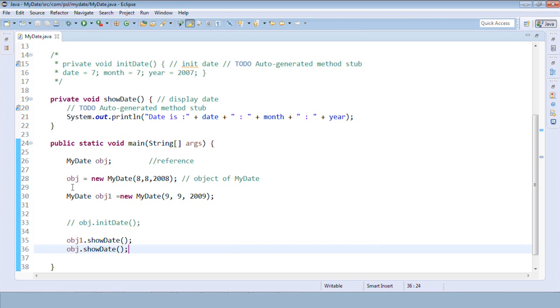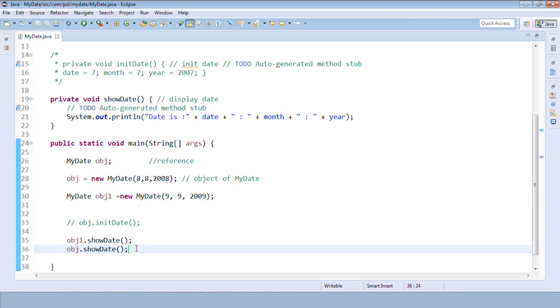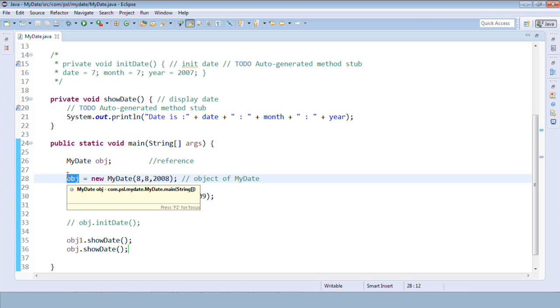So the question here is, who remembers these values? Here we are just calling a method. So if you are calling a method, who takes care of remembering these values with this OBJ? Who takes these values along with this OBJ? It needs to keep track of this OBJ with these values, right?